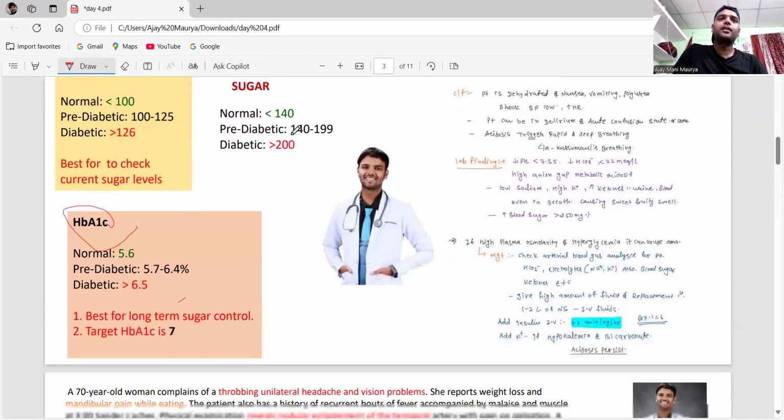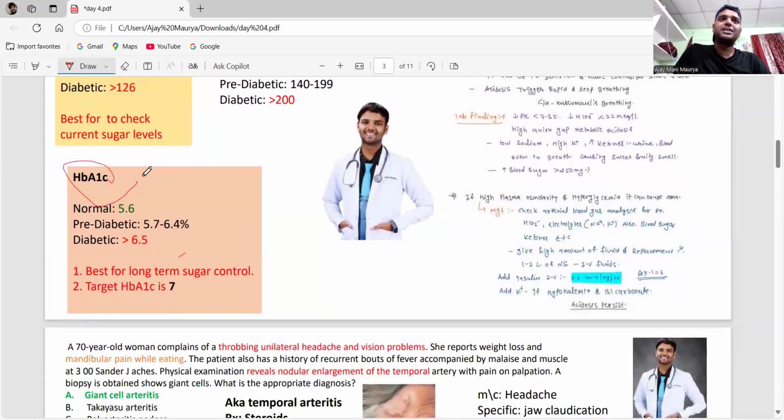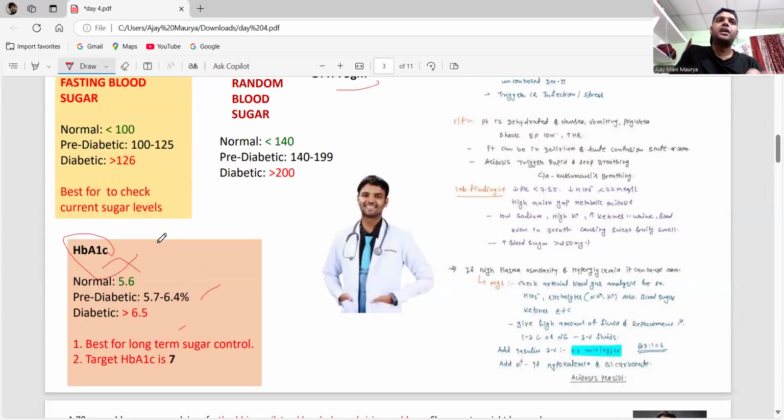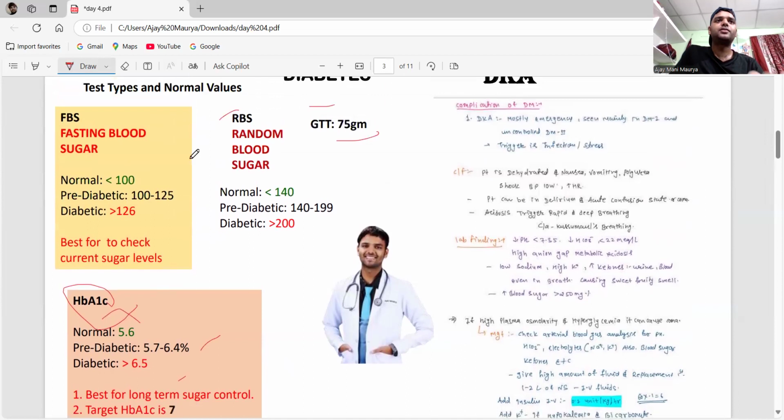Okay, remember for the HbA1c, what is the normal value? It is 5.6. Just reverse this, what happens? 6.5. It means 5.6 is normal, and reverse 6.5 is diabetic. Between these values, it is pre-diabetic. It means good control versus diabetic. Like this, remember these values also.